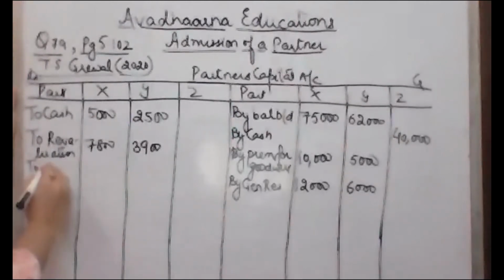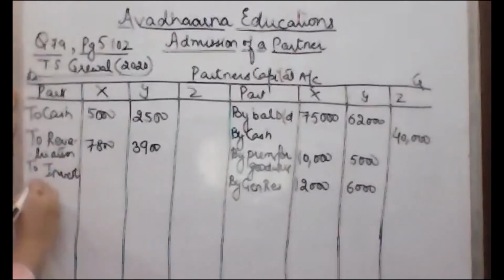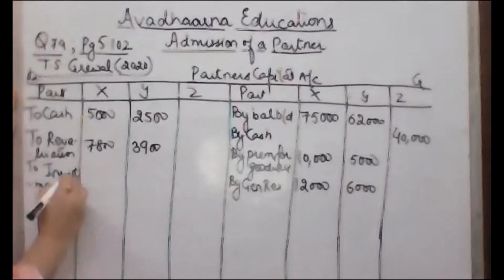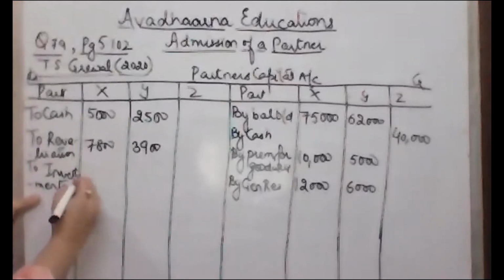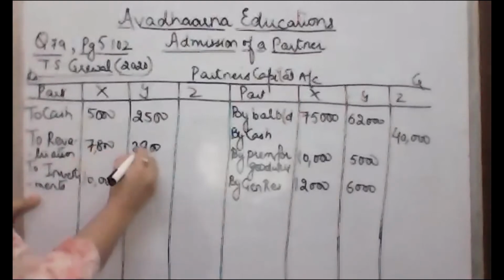Now there was one adjustment that X has taken over the investment at rupees 10,000. So the investments we are going to debit to the X capital account. Investments 10,000. Fine.